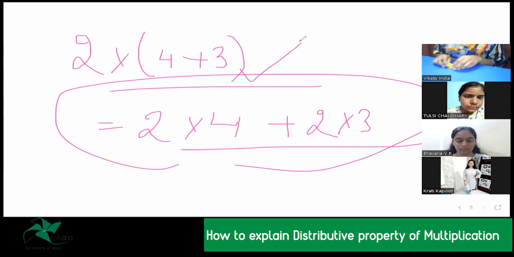So what we take is, we are taking 4 plus 3. What is 4 plus 3? 7. So I am connecting 7 cubes. 1, 2, 3, 4, 5, 6, and 7. I have connected 7 cubes.